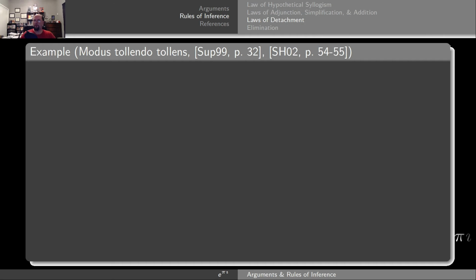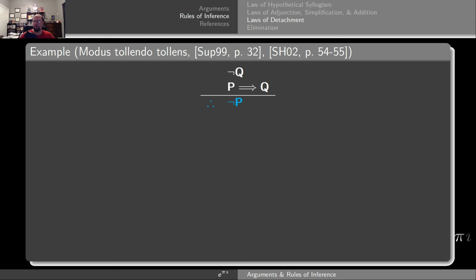Now let's consider another argument that's very similar to the modus ponens, what's called modus tollendo tollens, or simply modus tollens. The premises here are very similar, but with some major differences. Specifically, we're going to start having negations show up. Specifically, the first premise is negation of Q. Now, we still have the premise P implies Q, but the conclusion is now negation of P.